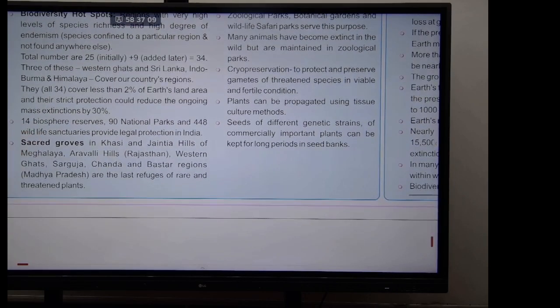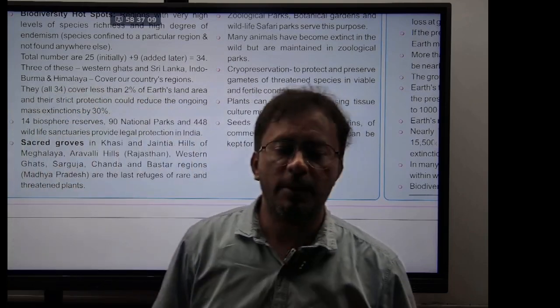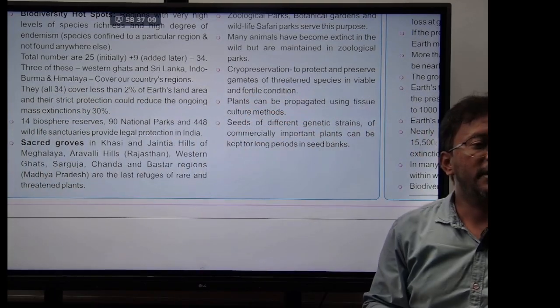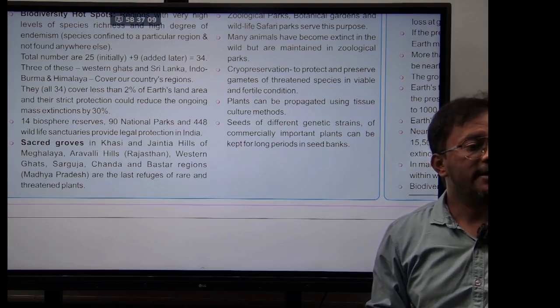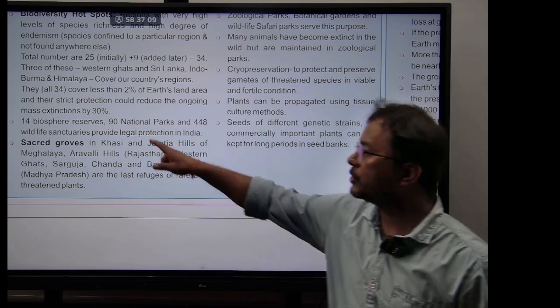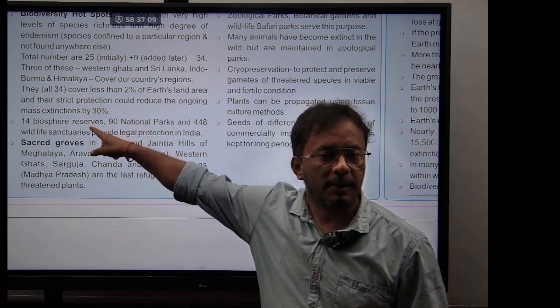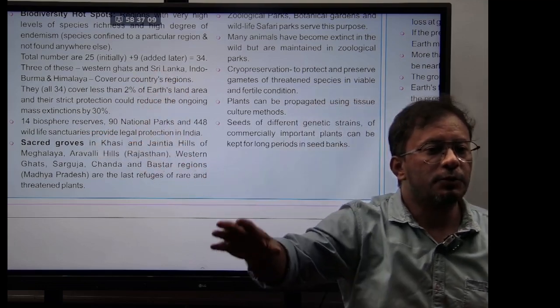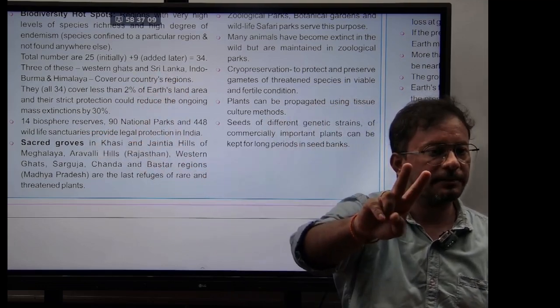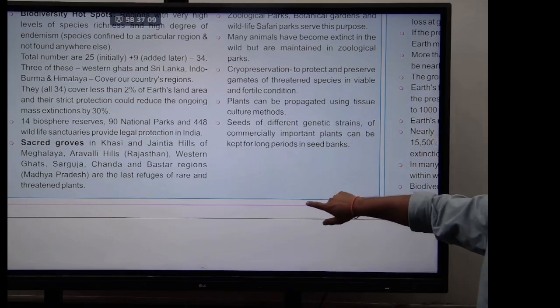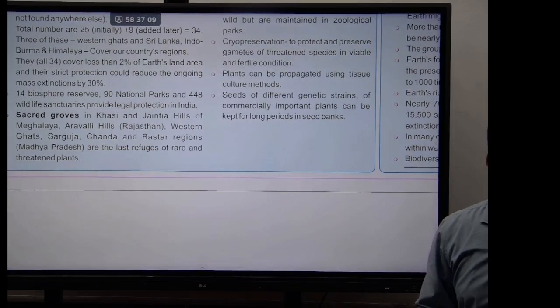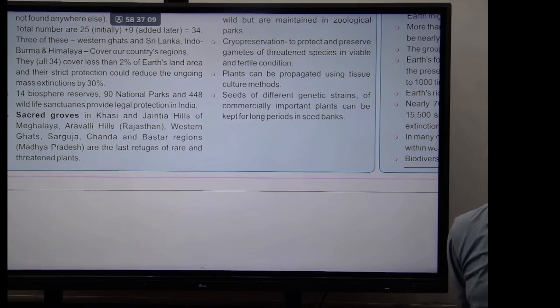All 34 biodiversity hotspots cover less than 2% of the Earth's land area, but protecting these hotspots can decrease the extinction level by almost how much percent, guys? 30%. All we have to do is protect this 2%. We can decrease extinction by 30%. Then in India, we have 14 biosphere reserves, 90 national parks and 448 wildlife sanctuaries. All of them give legal protection to these species.